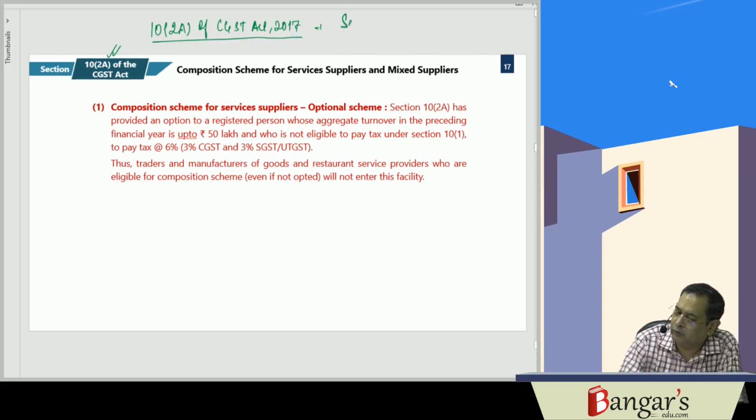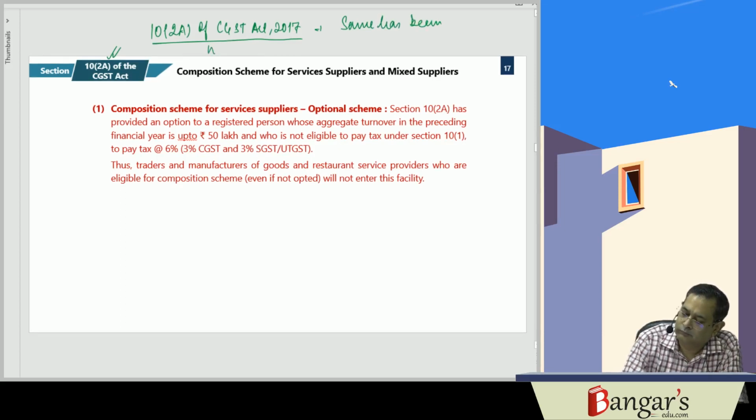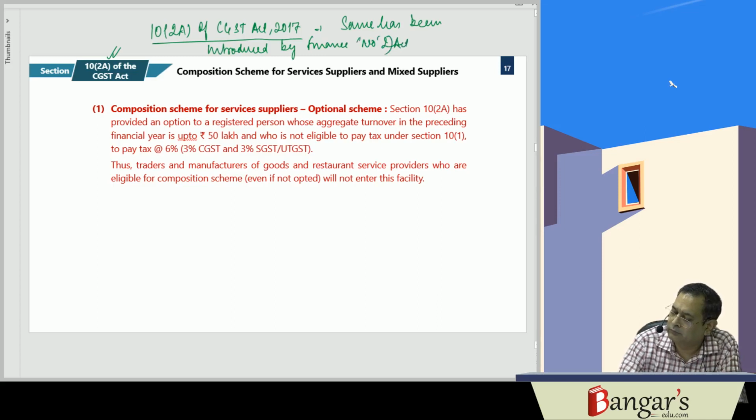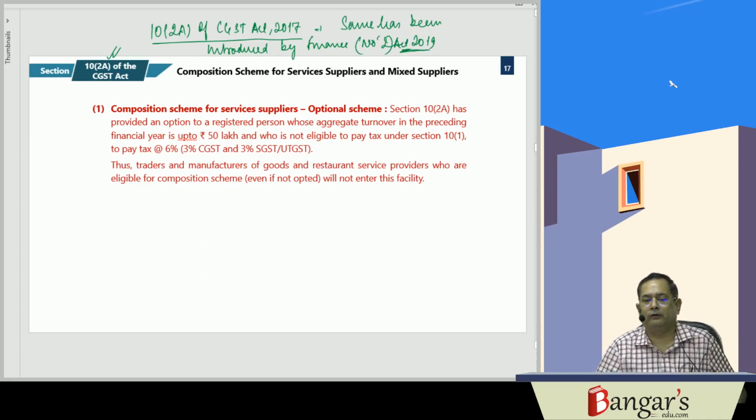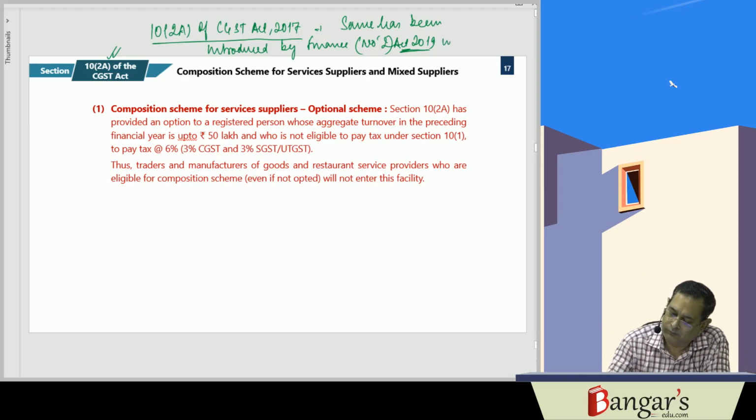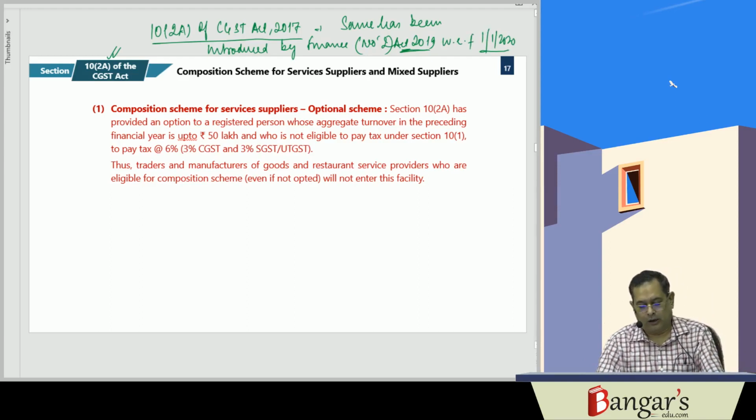The same has been introduced by the Finance (No. 2) Act, 2019, with effect from 1st of January 2020.